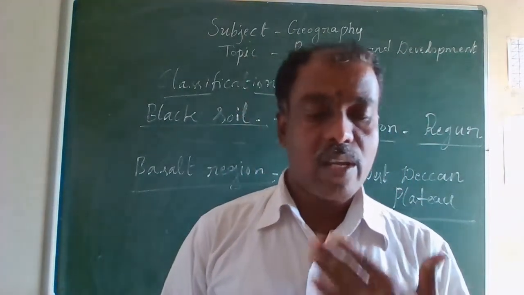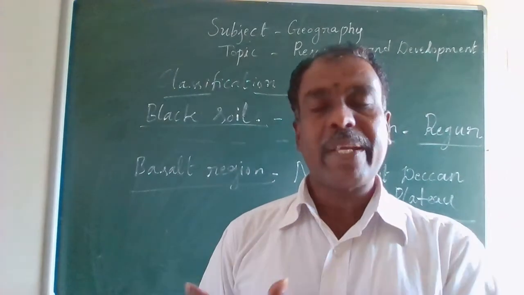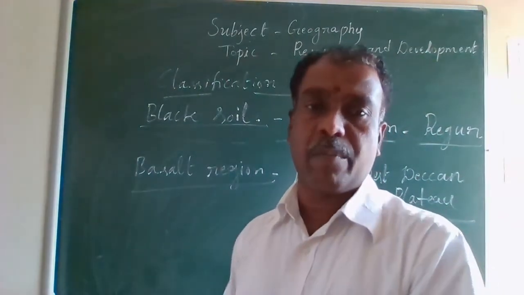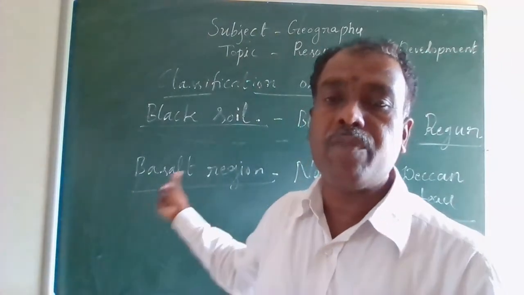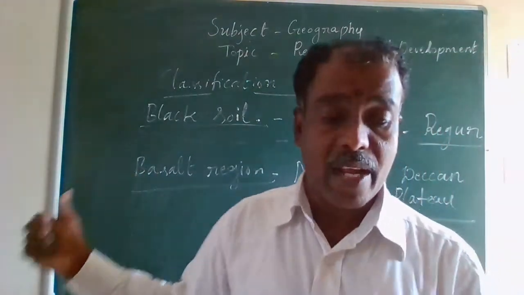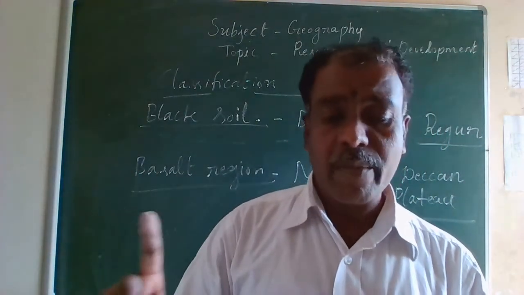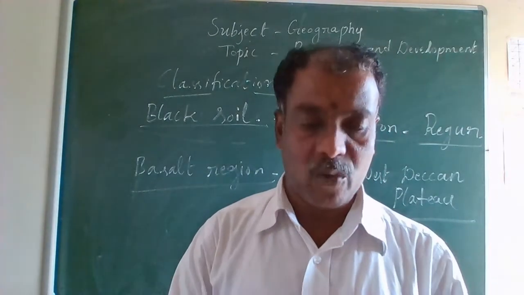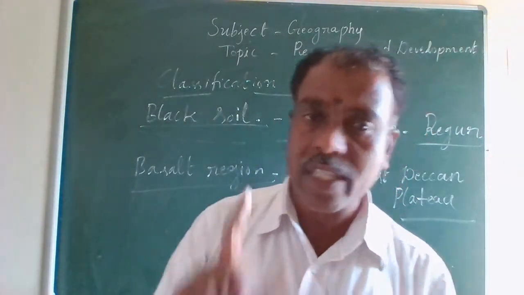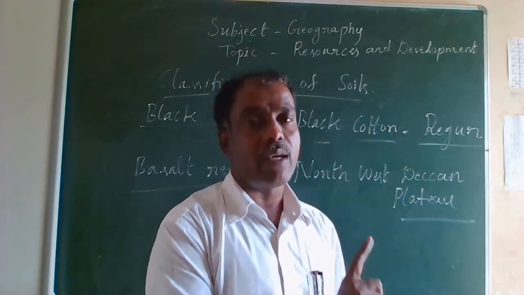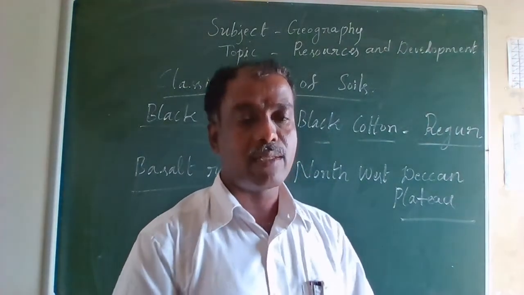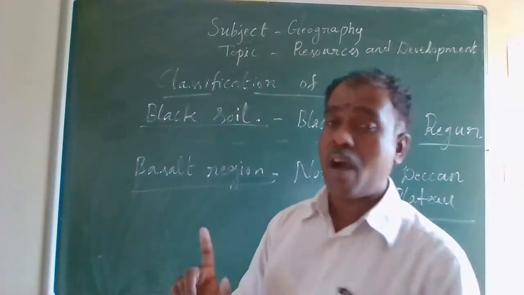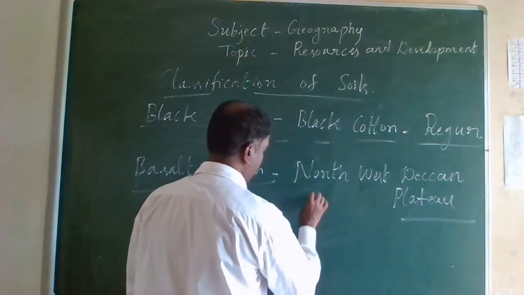This black soil is typical of the Deccan Trap or basalt region, spread especially over the northwest Deccan Plateau, and it is made up of lava flows. Please keep it in mind, my dear students, it is another important point.